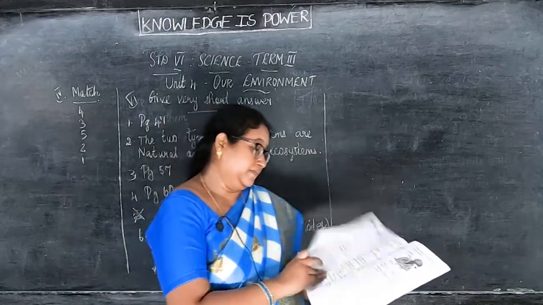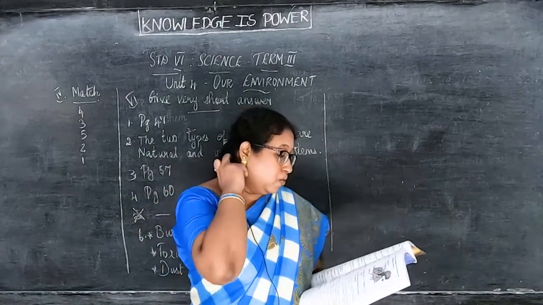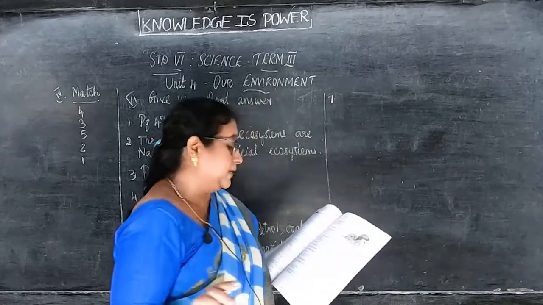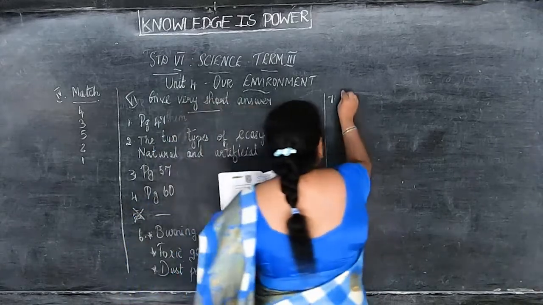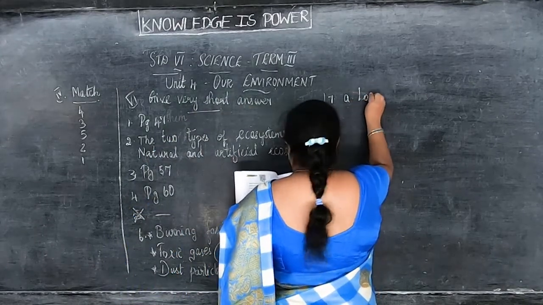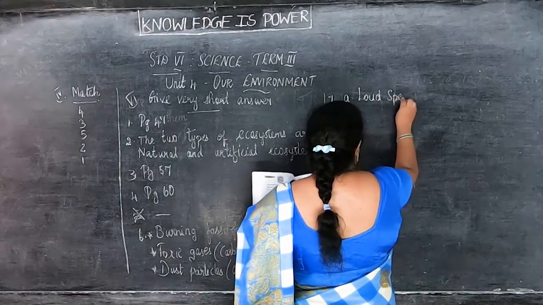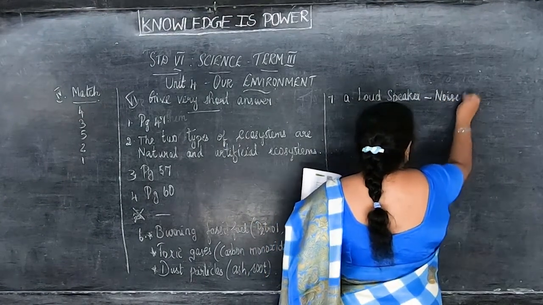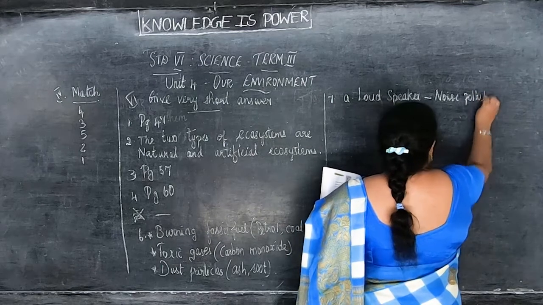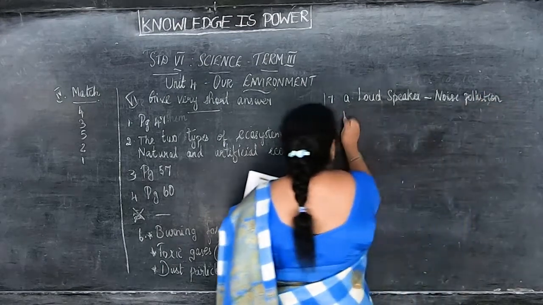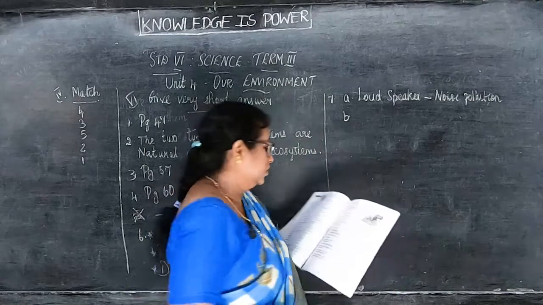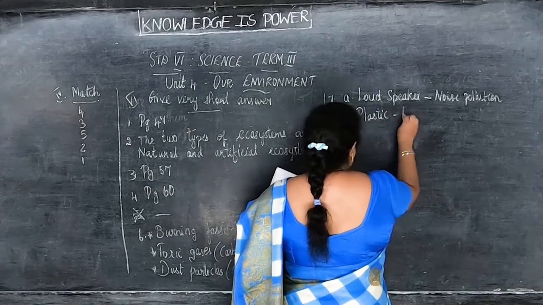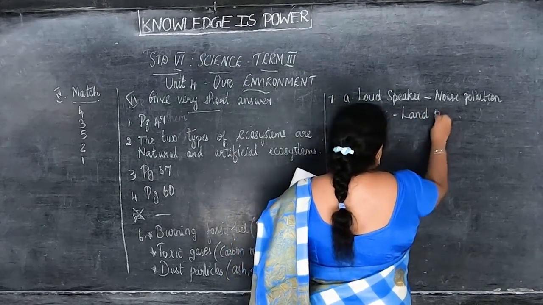So next question is 7th question. What are the pollutants caused by the objects given below? First, A, they have given loudspeaker, and B, plastic. So how will you write? A, loudspeaker. You have to write like this, put a small hyphen or a small dash and write noise pollution. Next, plastic. Again put a small hyphen and write land pollution.